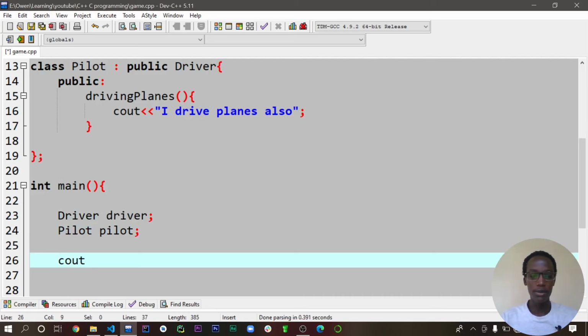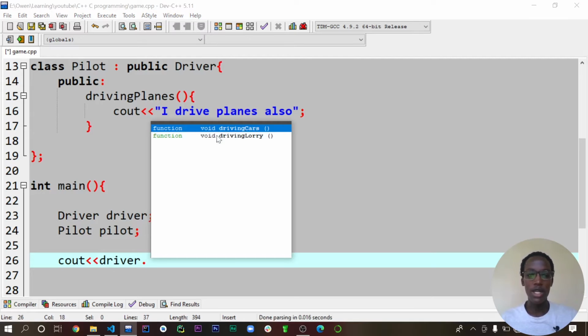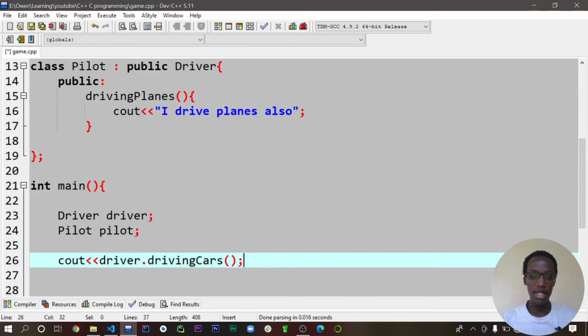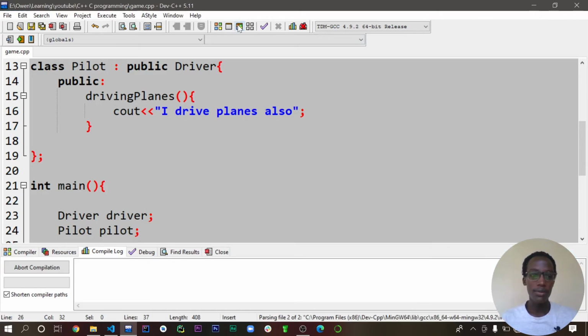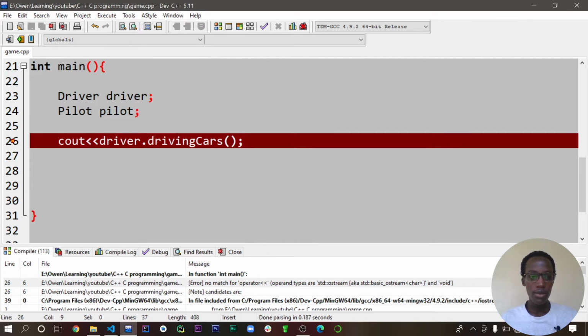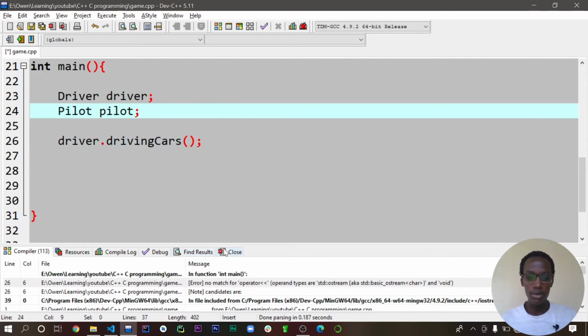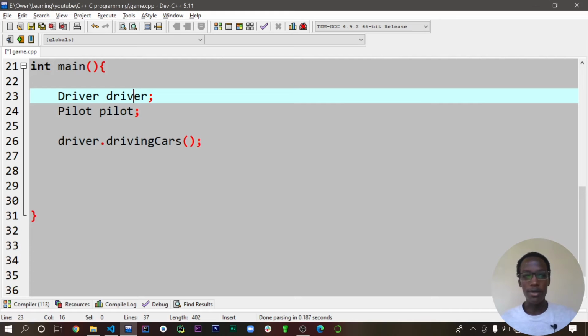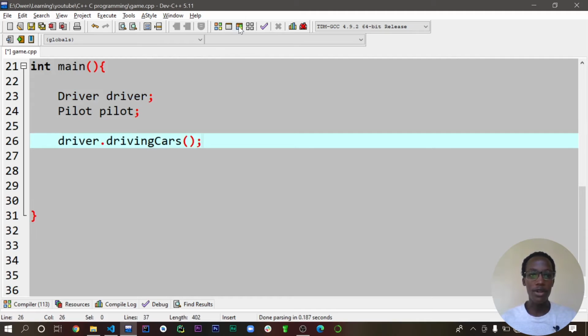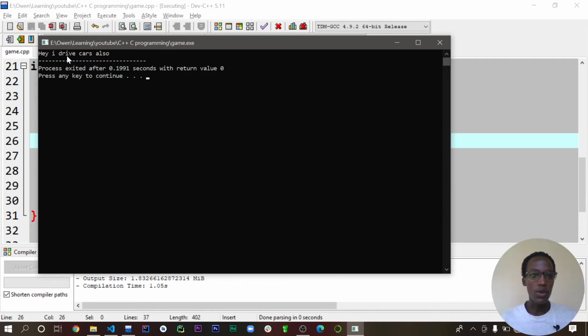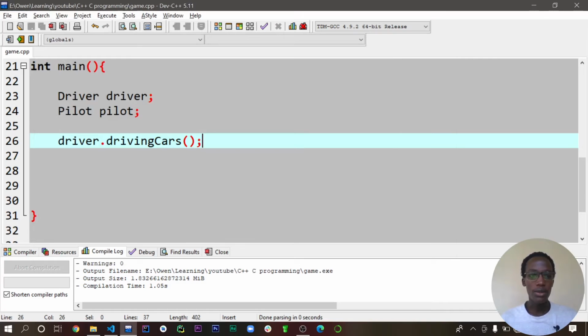Now let's say we want to print one of the attributes of the driver here. So we can say cout driver dot. You now see that we can access these methods because they are all public. So let's say driving cars, and then let me enter a new line. If I now run this, okay, our compiler is complaining. So if we now run this, we want to access the driver, so you say driver dot driving cars. Now if you run that, we see, hey, I drive cars also. So that is our driving cars.